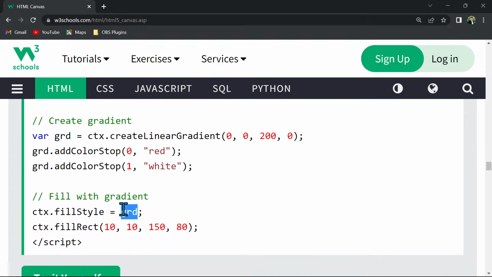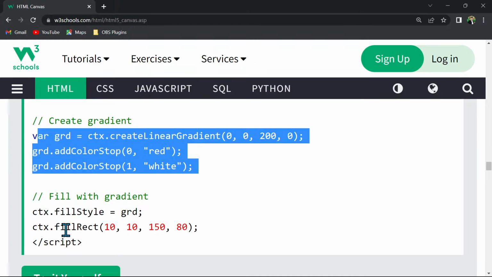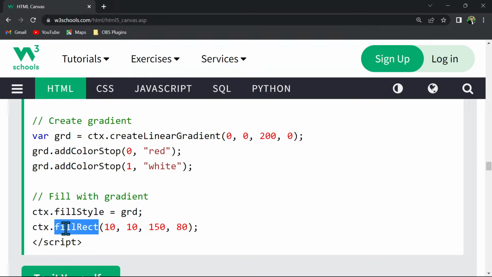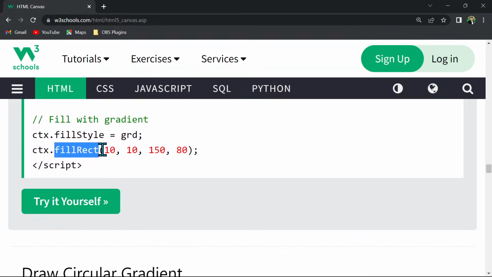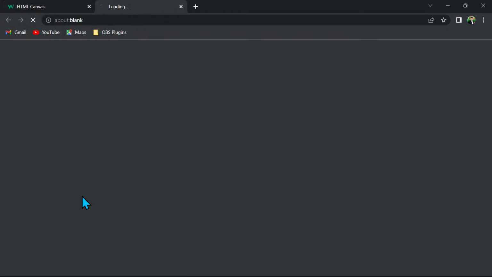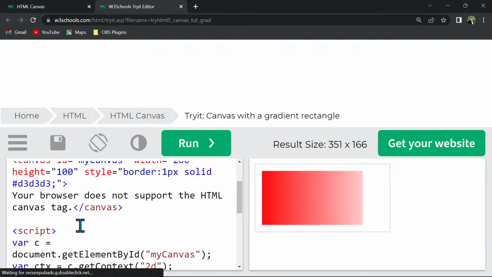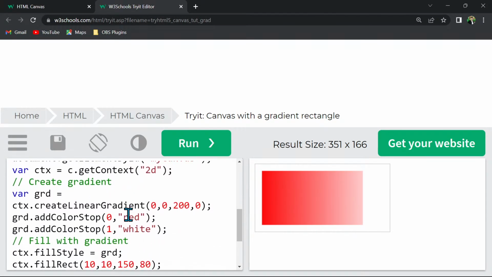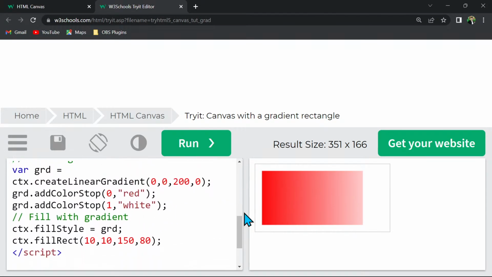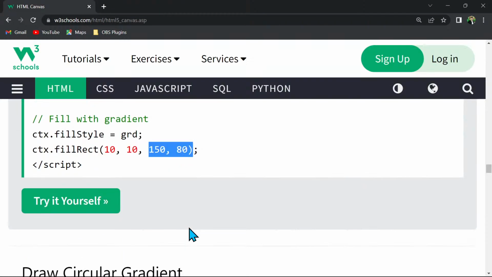So we have to assign that to the fillStyle property, and the fillStyle property will get all this information, and fillRect will form the gradient. And for the rectangle, these are the starting and ending points, and this is the output. Obviously you have to visit this page and play with the values in order to have your own gradient.